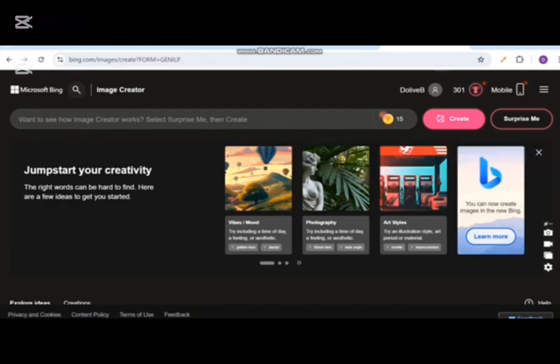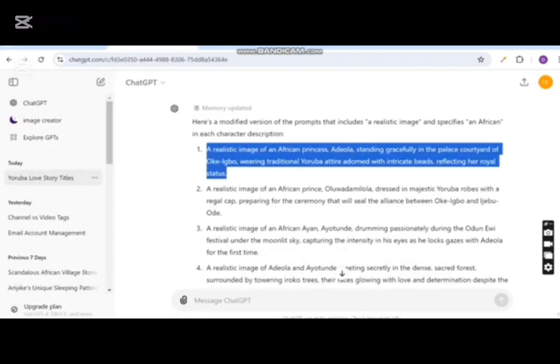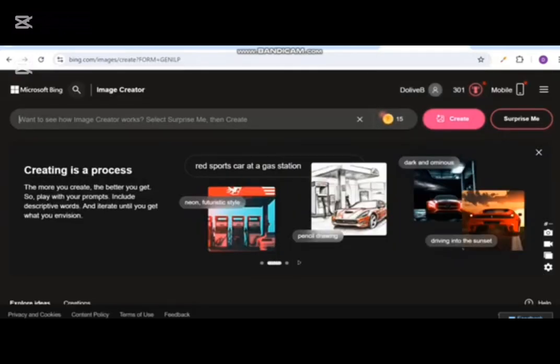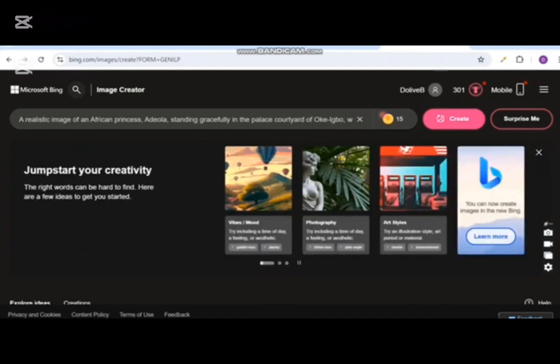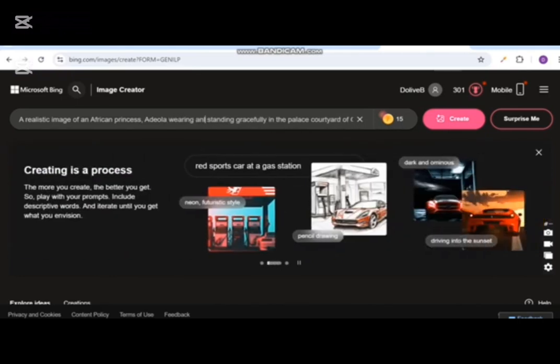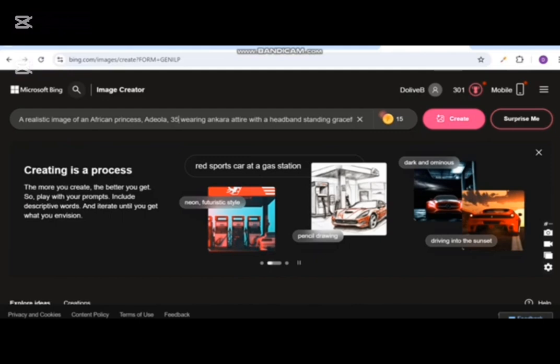So I'm going to go back to ChatGPT and copy this first prompt, and I paste it here. So I can go ahead and modify it as I want. I can just say the palace courtyard of Okigbo. I can include what she's wearing, maybe wearing an Ankara attire, a headband. Then I can include the age. I can just say 30 or 25 years old.